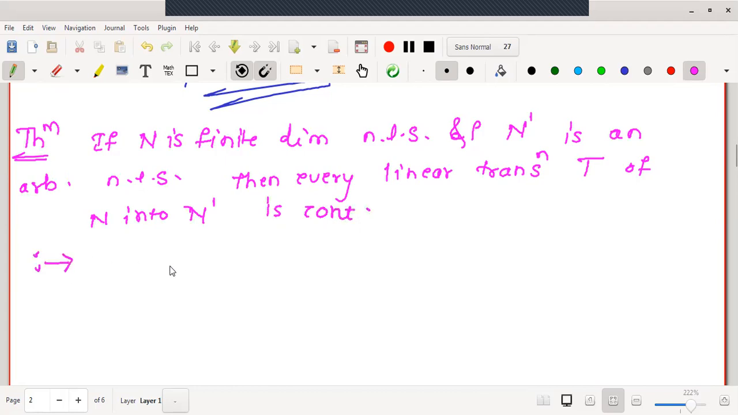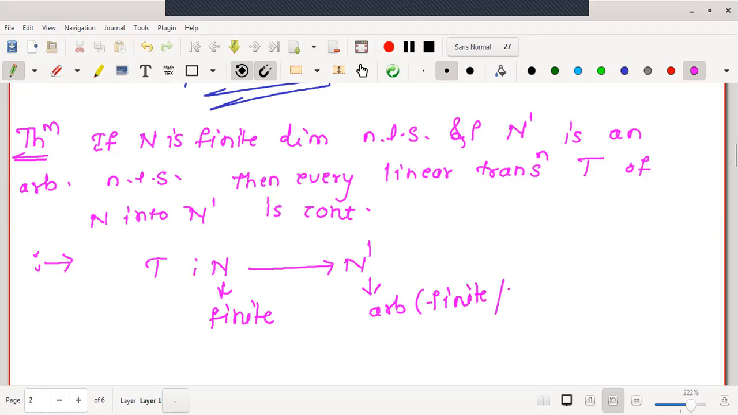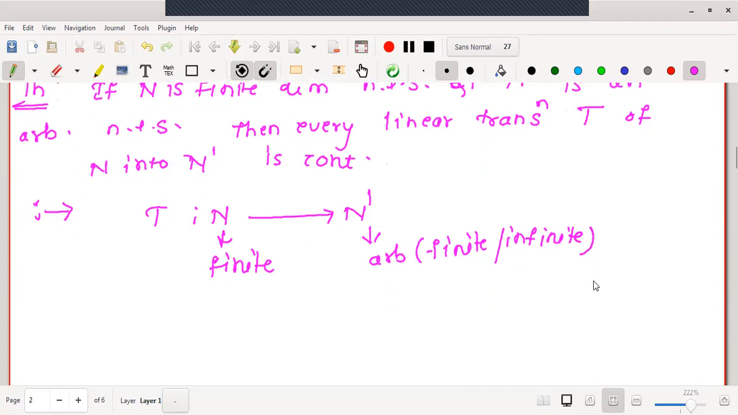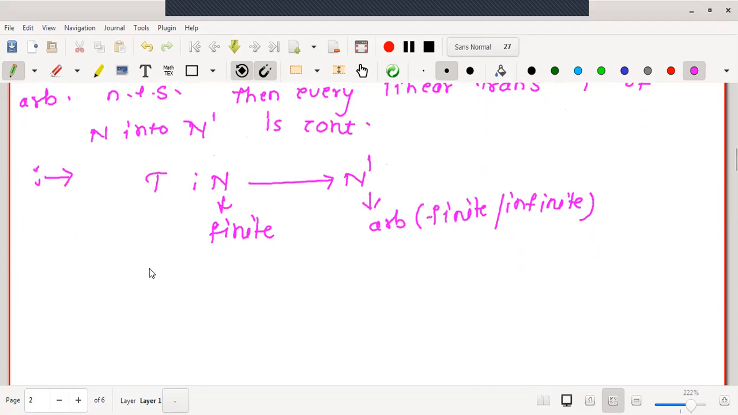See what a quite interesting result we have. T is a transformation given from N to N dash. This N is finite dimensional, and N dash is arbitrary. Arbitrary means it may be finite dimensional or infinite dimensional. There is no restriction on the codomain. And it is given that T is linear. These many things are given to us. Then what is the aim to prove? What we want to prove in this is that T is continuous.